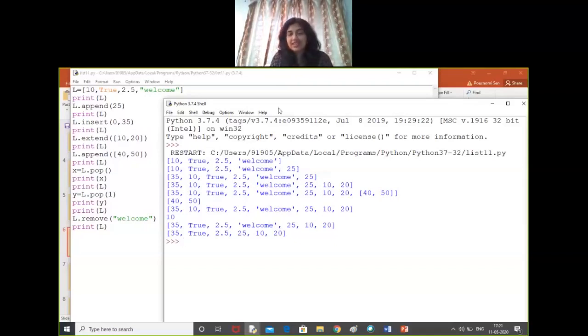So this was a class on revision of list that we have already done in class 11. And in the next class, we will be learning what is stack.